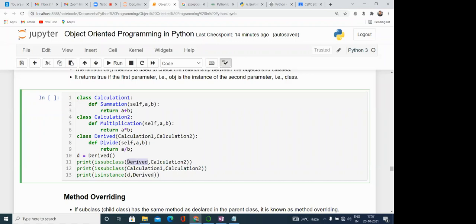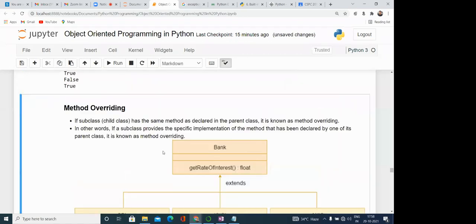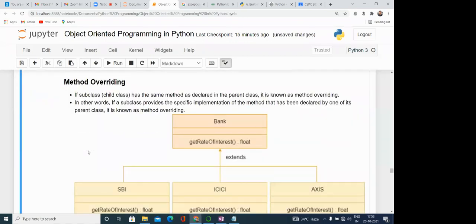Derived is the derived class of Calculation2, so it returns true. issubclass(Calculation1, Calculation2) returns false, because there is no relationship between Calculation1 and Calculation2. And isinstance(d, Derived): d is the object of the Derived class, so it returns true.